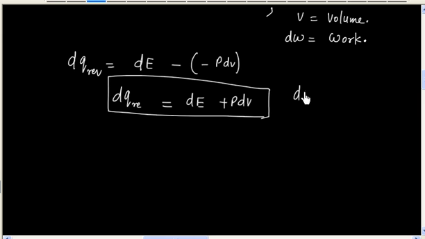Now in this formula dE denotes change in internal energy.